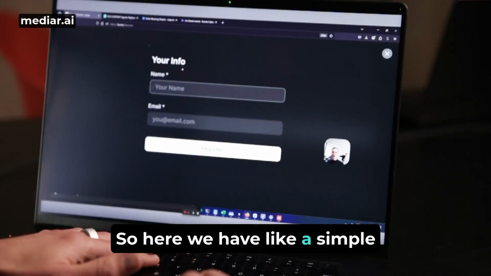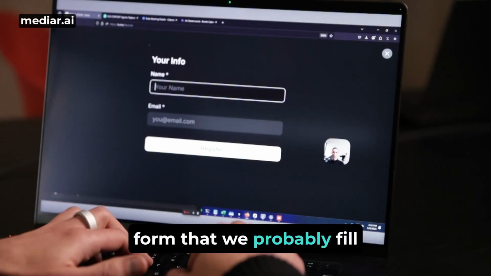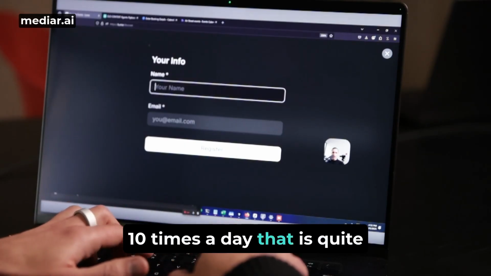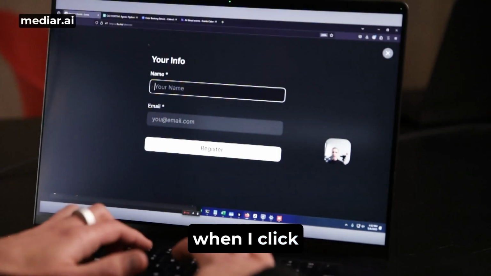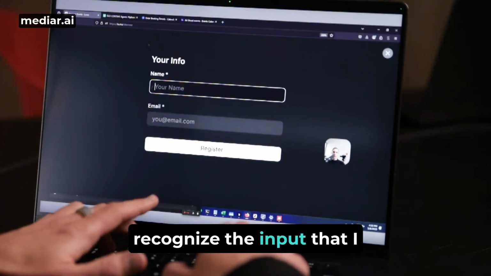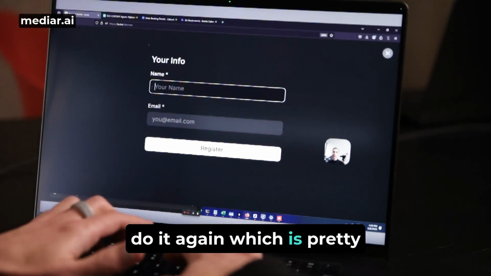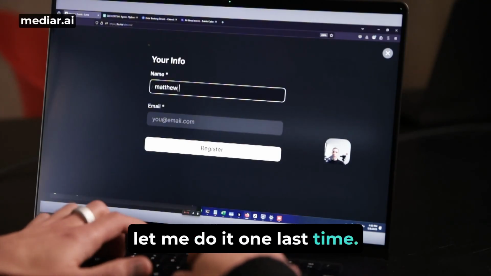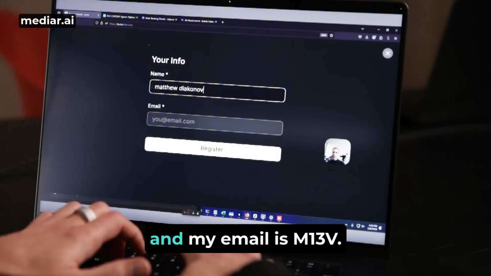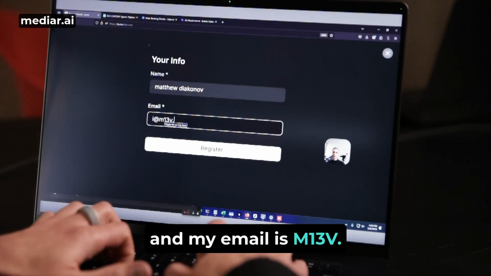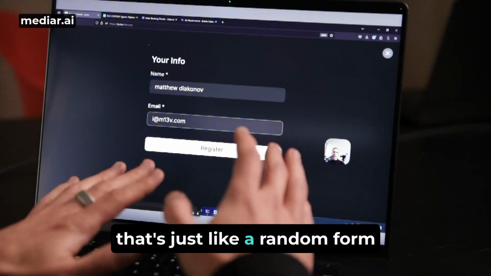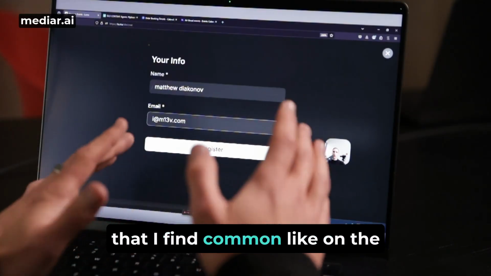So here we have a simple form that we probably fill out like every day, 10 times a day. That is quite annoying. Sometimes when I click, it simply doesn't recognize the input that I included last time, so I have to do it again, which is pretty annoying. Let me do it one last time. My name is Matthew and my email is m13v. Okay, that's just a random form that I found on the internet.